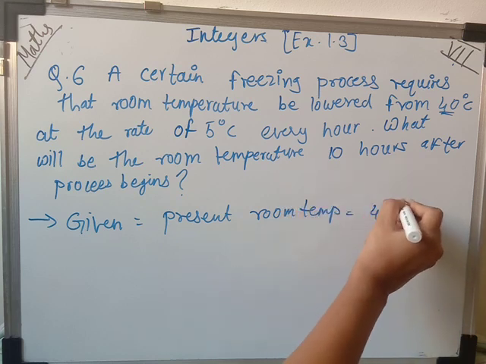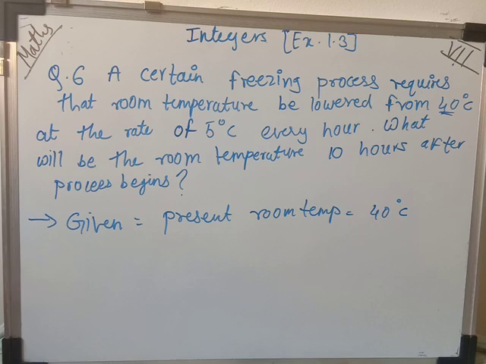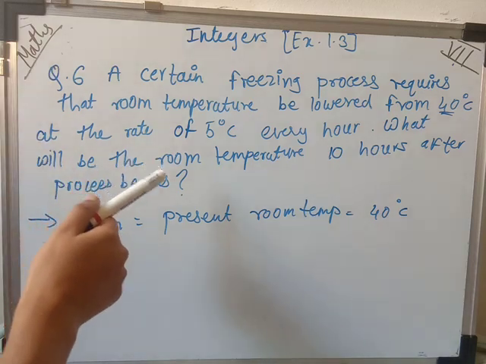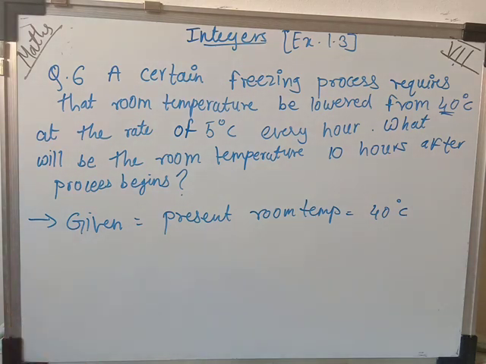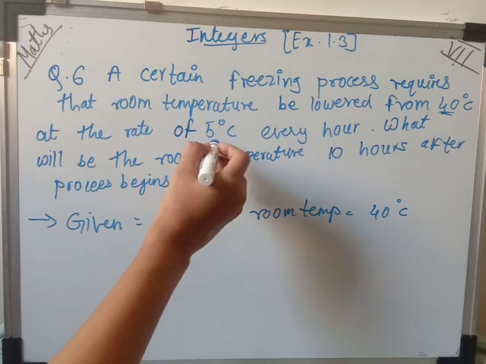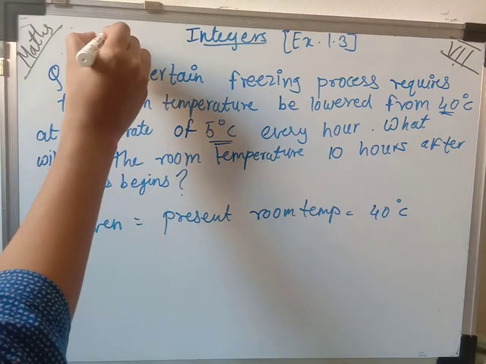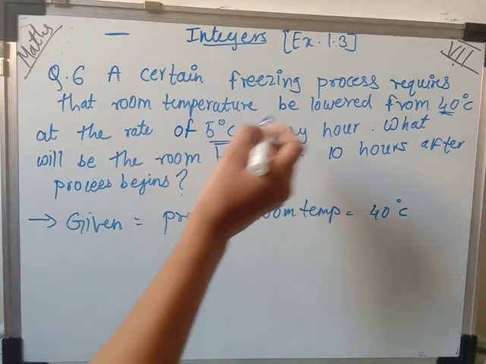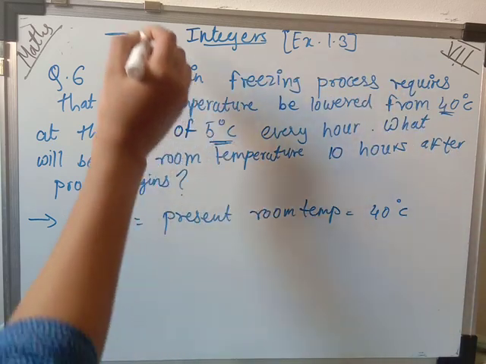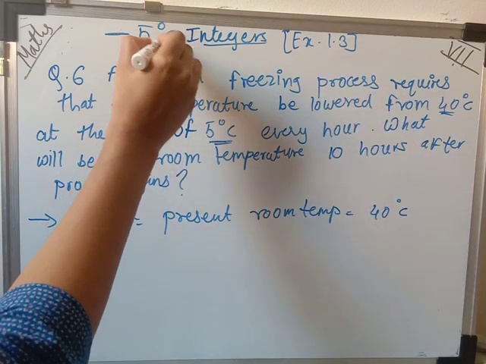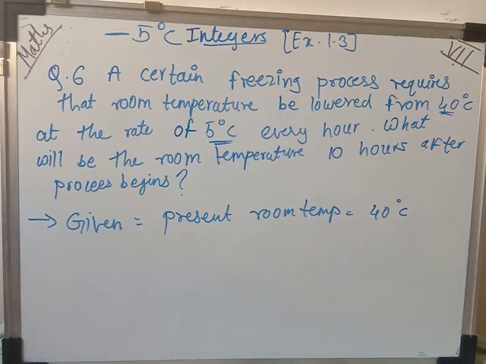is 40 degrees Celsius. And here one more important thing I want to tell you: we are solving this example for this lesson, which is integers. When we are decreasing or lowering, whatever number we take is always negative. So the temperature is lowering by 5 degrees Celsius, so we have to take minus 5 degrees Celsius. Why minus 5 degrees? Because it is decreasing.